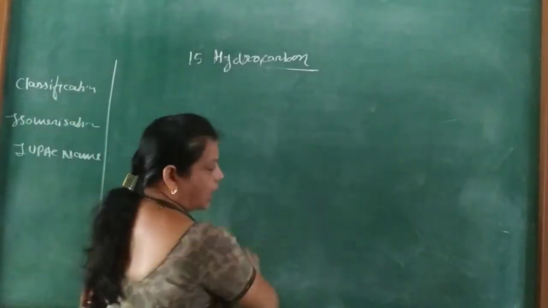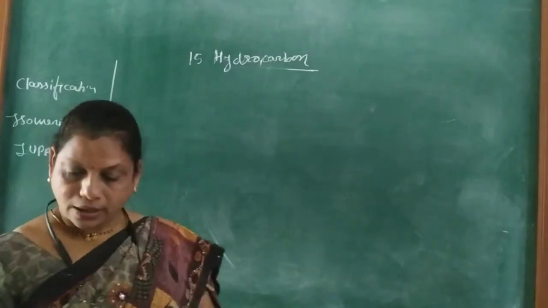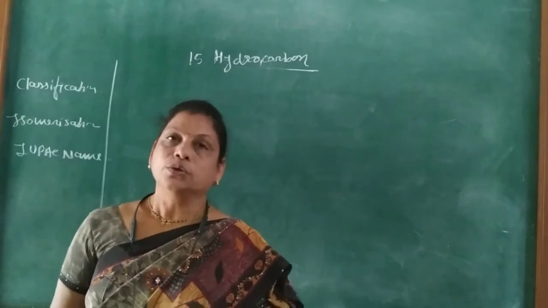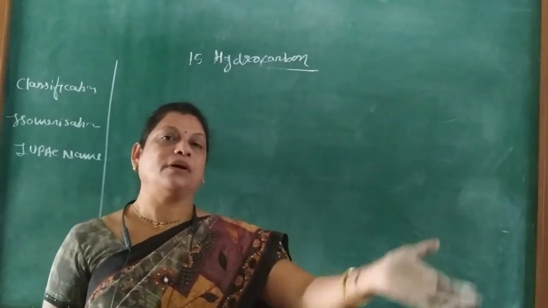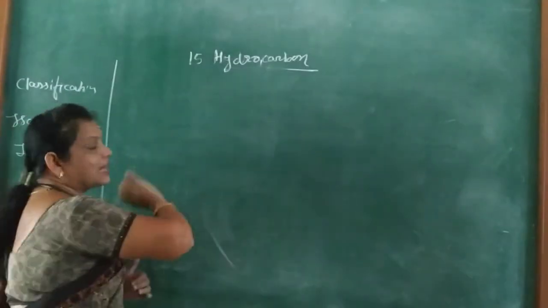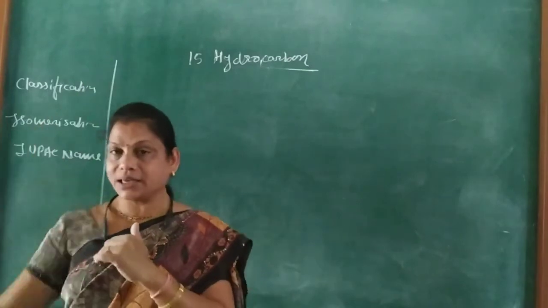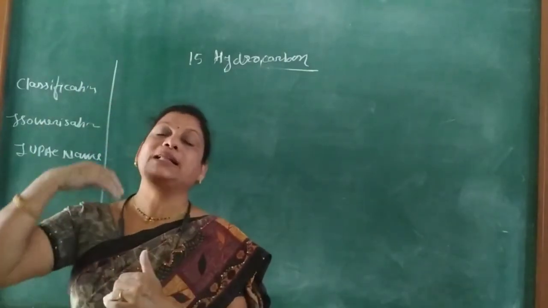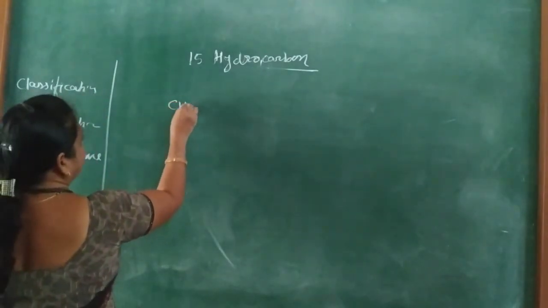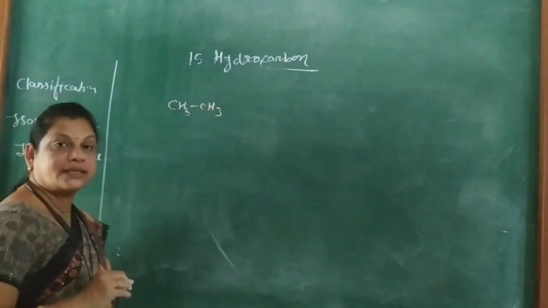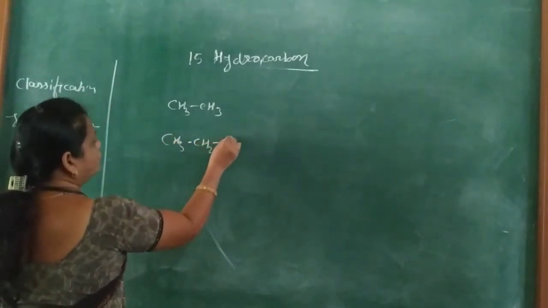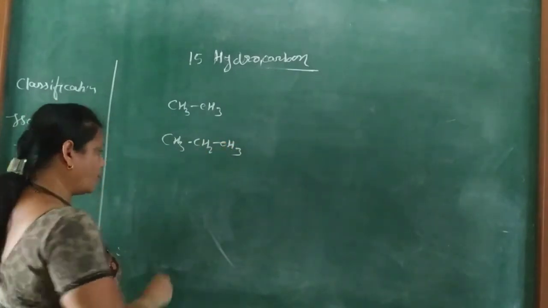Next one, the IUPAC name. In this video we will also study the bond line. In the last chapter we studied the bond line. Here some alkanes are there in bond line structure, and we studied the IUPAC names of those. Let us revise the IUPAC names. Here CH3 single bond CH3, this is ethane. Then CH3 CH2 CH3 is propane.